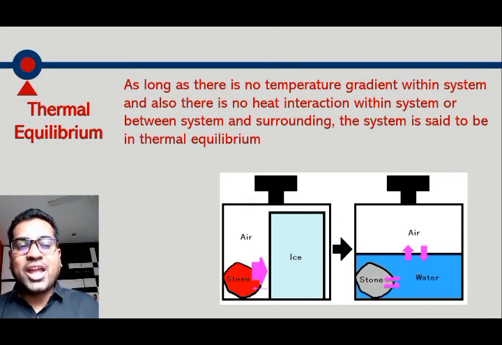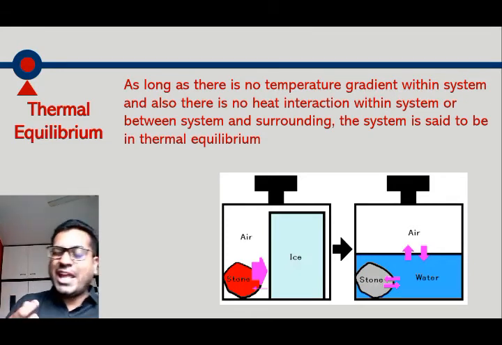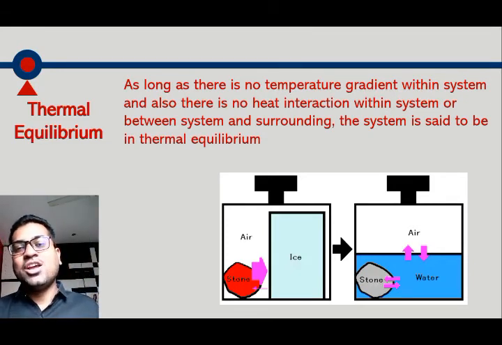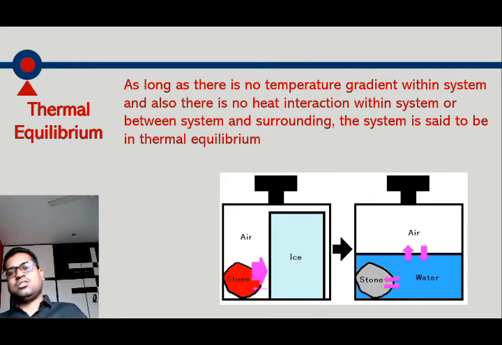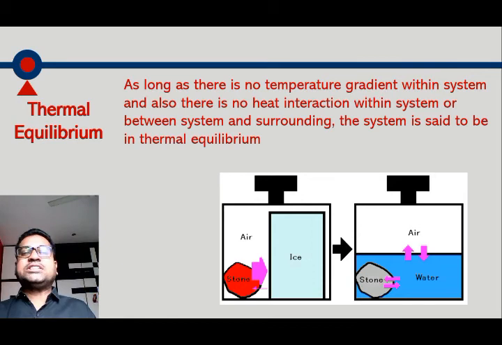There will not be any change in property. To perform work or to have energy interaction, you need to have at least one non-equilibrium condition. If you have all equilibrium conditions, there will not be any energy interaction of the body. Again we need to understand the law of the universe, that the universe always tries to achieve equilibrium condition.